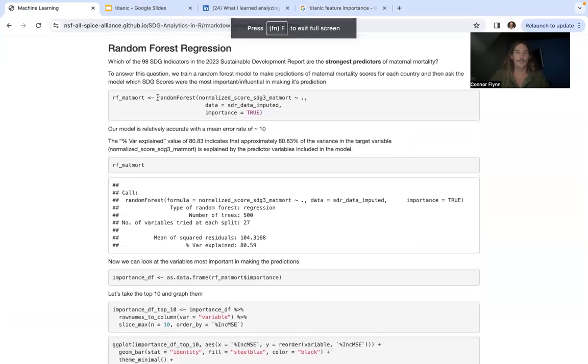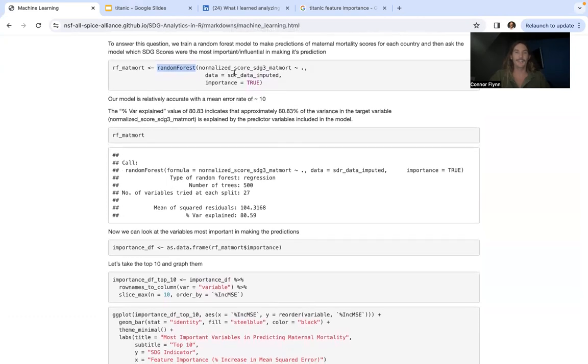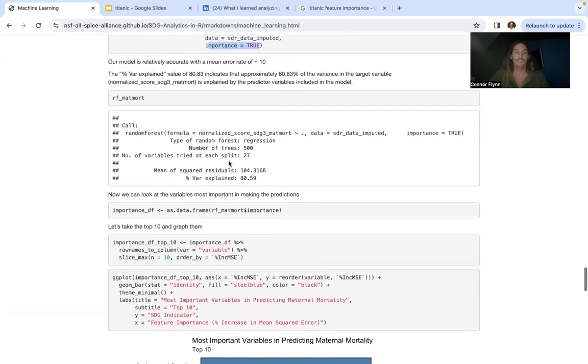So we'll use the random forest function that we'll talk about a little more when we open up RStudio. And we're going to ask it to predict maternal mortality, the normalized score for maternal mortality under SDG 3. So can we predict that for each country based on all of the other data in the data frame? And we set importance equal to true so we can generate and see which are the most important features in making that prediction.